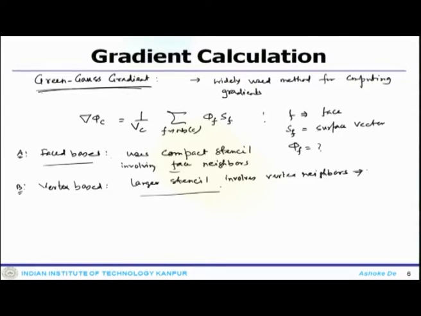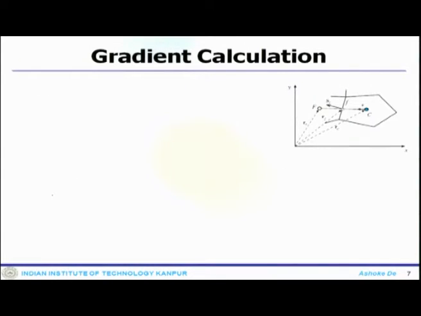So, whenever you use a different kind of approach, it always comes with some advantages and some disadvantages. The first thing we will start with is method 1, where we use the compact stencil.